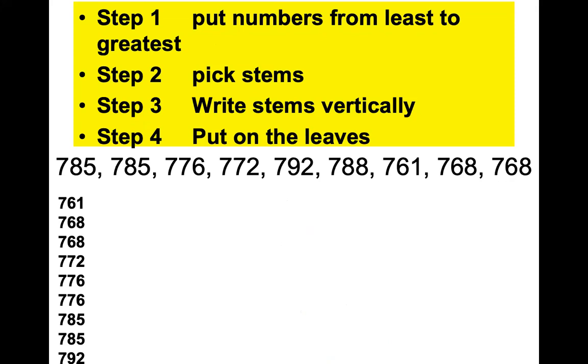76, 77, 78, 79. We will not skip any numbers. So we're going to go from least to greatest, from 76 all the way up to 79, even if there's no 78s. And by the way, 78 means 780 something, right? We're not going to skip anything. How do you tell if the things are the same or different? I'm literally looking at the first column. Read off the numbers of the first column: 7, 7, 7, 7, 7. Same or different? Same. That's how I tell.